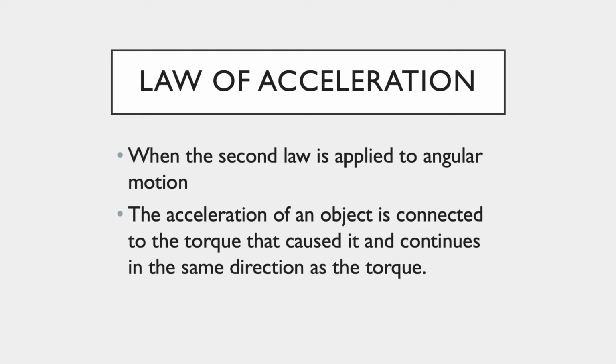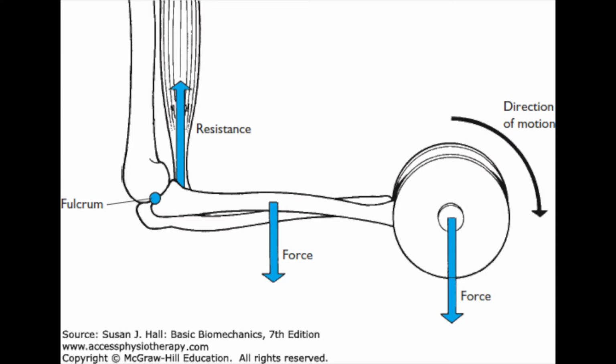This means the acceleration of an object is connected to the torque that caused it, and it continues in the same direction as the torque. An example of this can be seen during a bicep curl. Holding a weight, the weight and the gravity is the force pulling the arm downwards. The movement starts at the fulcrum, or in this case the elbow, and the resistance of the muscle moves the limb, the muscle in this case being the bicep and the limb being the arm.